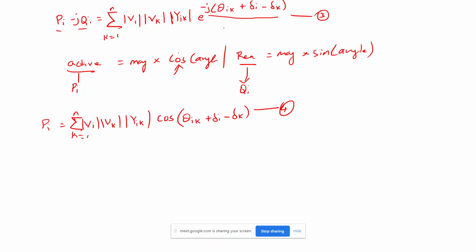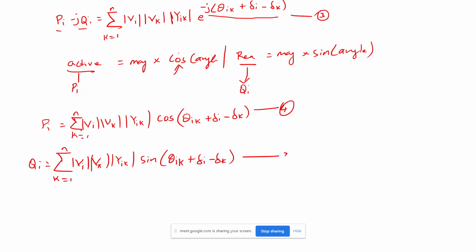In the same way, in this equation, if you split out the reactive power, then this magnitude will be multiplied with the sine of the angle. Then Qi is equal to the summation of k equal to 1 to n of Vi, Vk, Yik sine of the same angle, theta ik plus delta i minus delta k. So this is equation 5. What I did is, from the generalized power equation, I have split the real and reactive power, and this will be my power flow equation. I will call this the power flow equation.